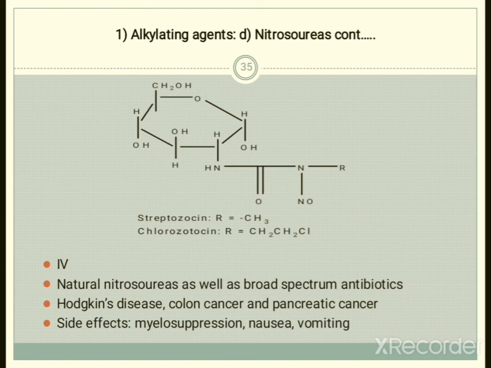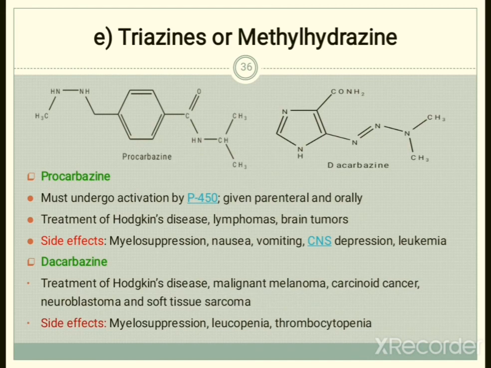These are useful in case of Hodgkin's disease, colon cancer and pancreatic cancer. The side effects from these drugs are basically myelosuppression, nausea and vomiting. So this is about the nitrosourea. Now we will move to the next subclass of the alkylating agents, that is triazine.